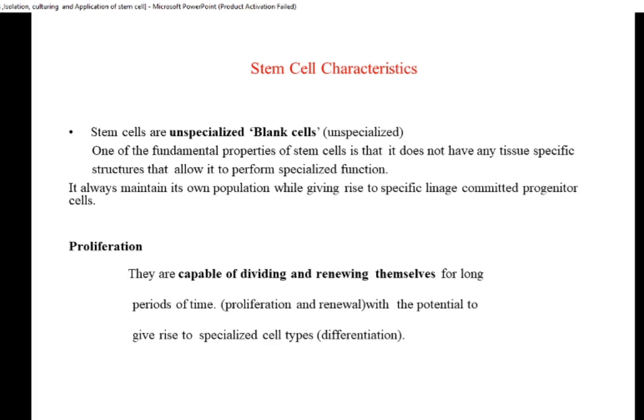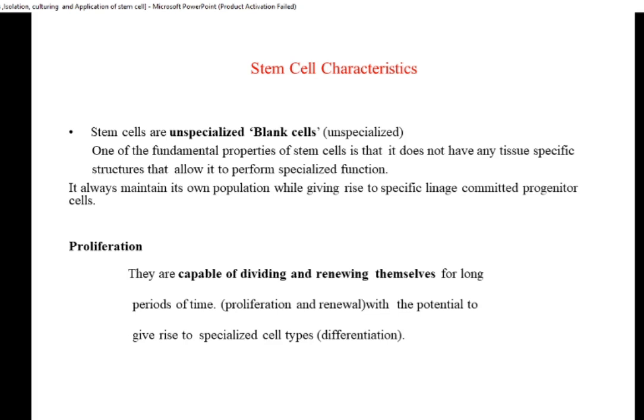The stem cells are unspecialized or undifferentiated cells, and one fundamental property of the stem cell is that it does not have any tissue specific structure. So if you compare the structure of a zygote with the structure of a neuron, the zygote is not like a neuron, it has a general structure which can be differentiated into the neuron, right? So that is the point. It is not having any tissue specific structure, that is, it has plasticity, and besides that it maintains its own population.